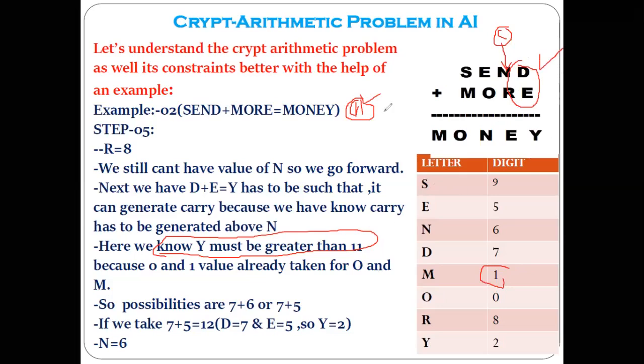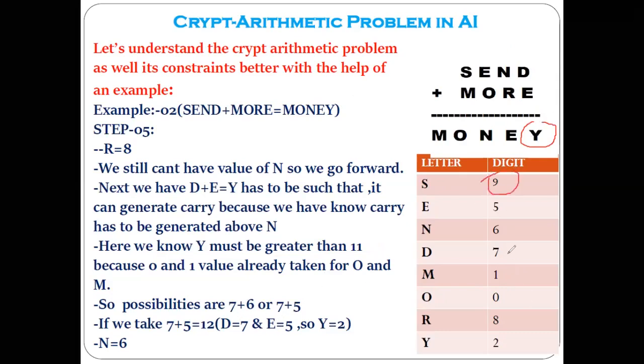Now, what are the possibilities using which we can get the value of this Y greater than 11? These are the two possibilities only, because you already utilized the 9, you already utilized the 8. So only two possibilities we can get the value greater than 11. That one is 7 plus 6 and another is 7 plus 5.